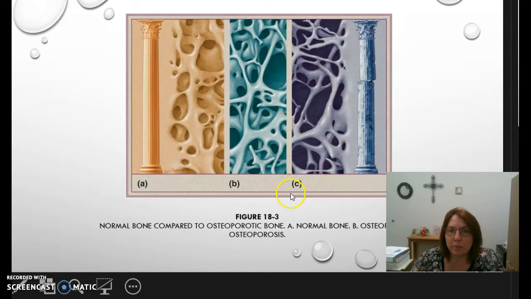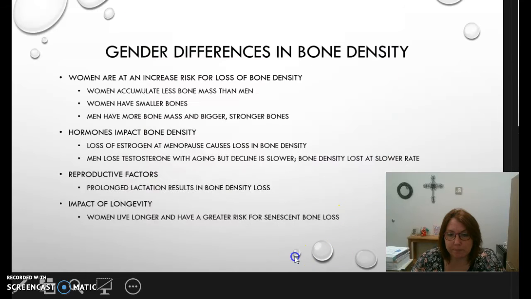So this is a typical picture of what somebody with osteoporosis looks like. The A is normal bone. Then we get into osteopenia, which is starting to lose some of that bone. They can see that. And then osteoporosis all the way to the right.